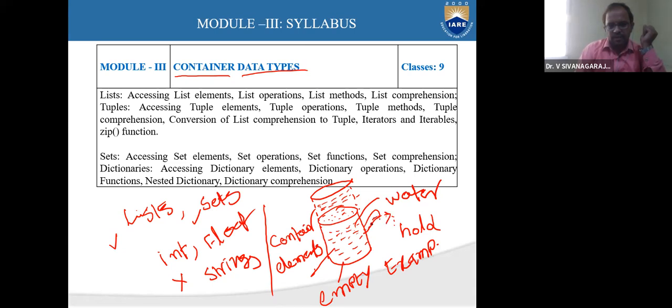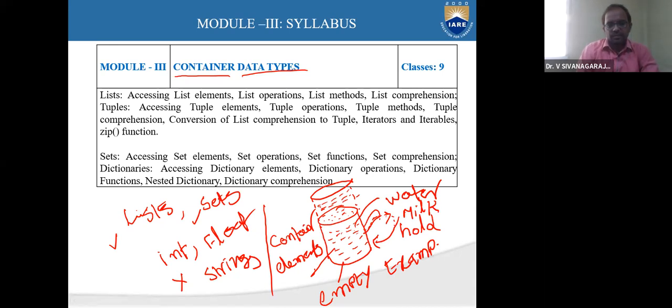If you start consuming all these things, you can easily make it an empty container. And you can replace it with some other element, say milk. So you can fill this container with milk, a new quantity, right? So this is nothing but a container. What is meant by a container? Initially, this will hold some quantity, some elements.